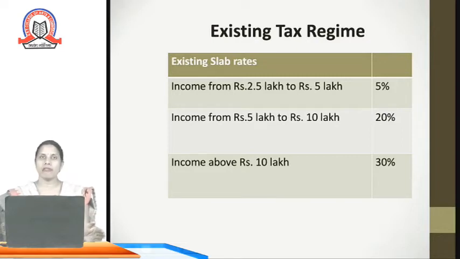When the income of the individual is more than 2,50,000 and up to 5 lakh, on such income 5% tax is levied. For the income which exceeds rupees 5 lakh and is not exceeding 10 lakh, the tax rate of 20% is charged. And for the income which is above 10 lakh, the highest tax rate, that is 30%, is charged.